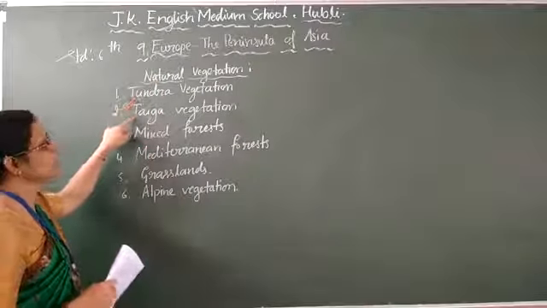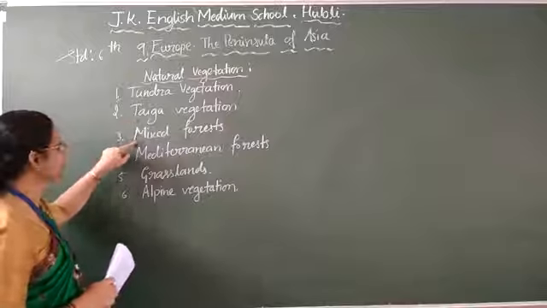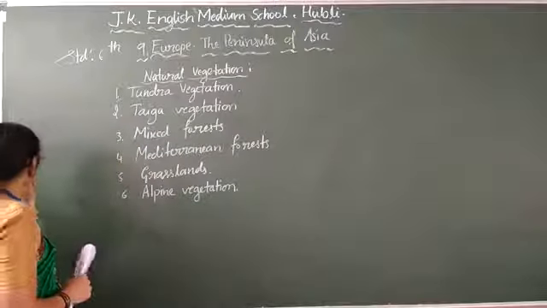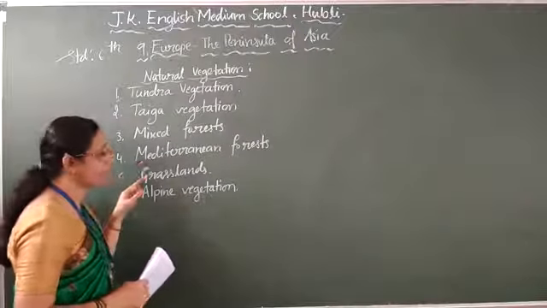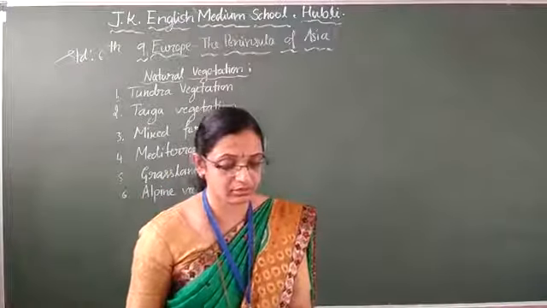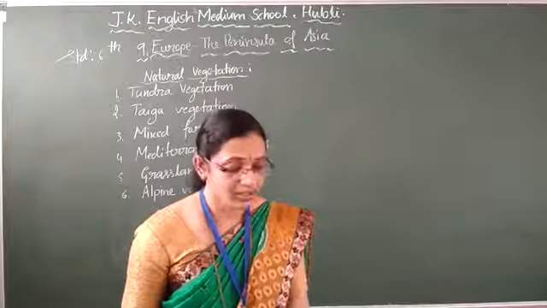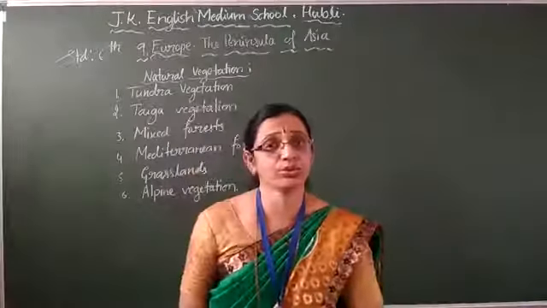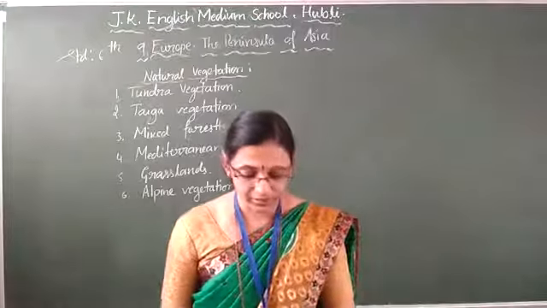Tundra vegetation, taiga vegetation, mixed forest, Mediterranean forest, grassland, alpine vegetation. Like this, whatever natural vegetation is available is categorized into 6 groups. That is what we are learning, children.